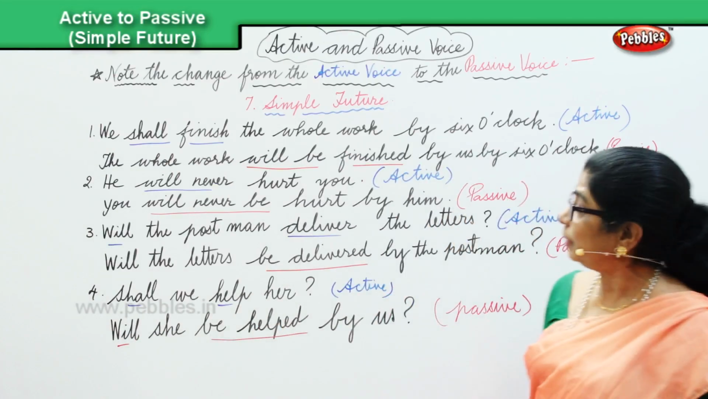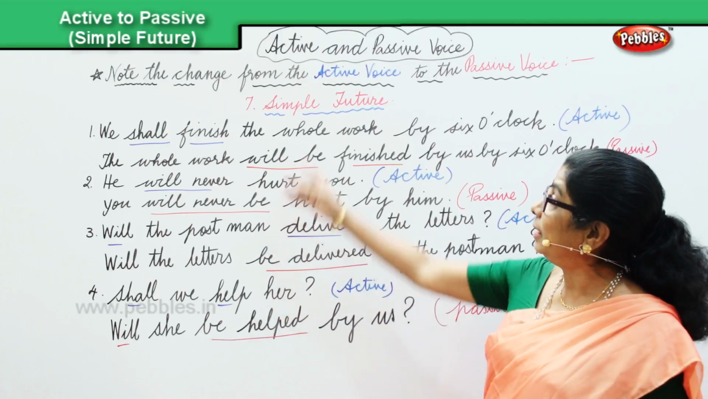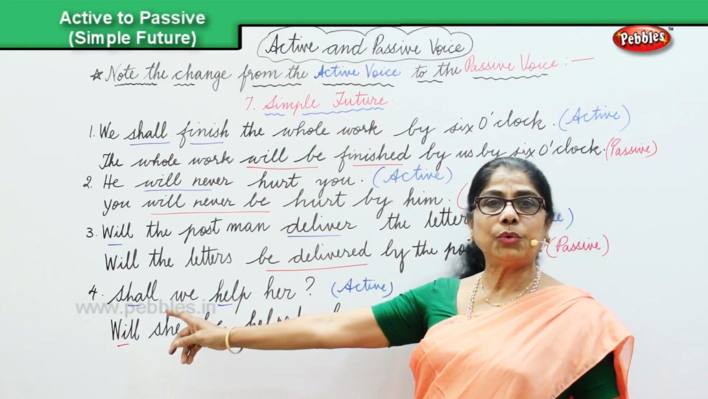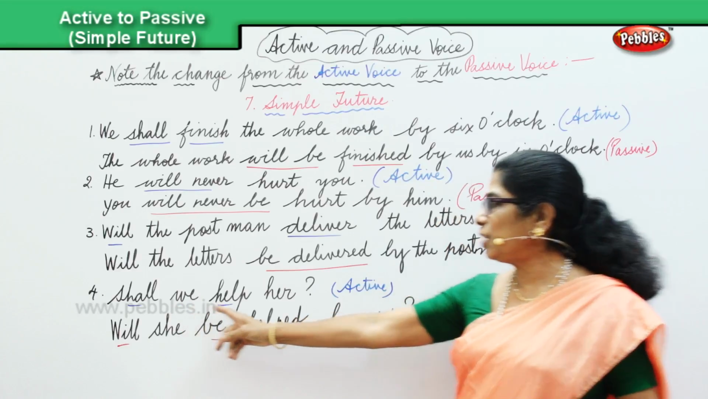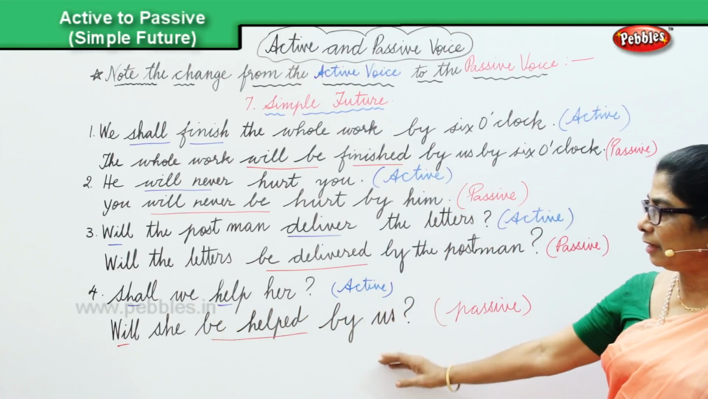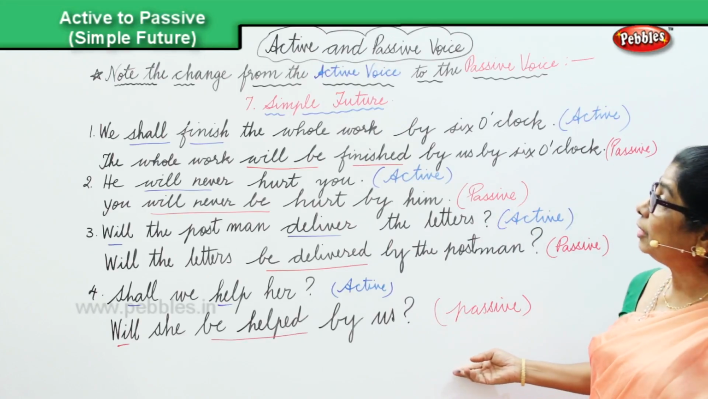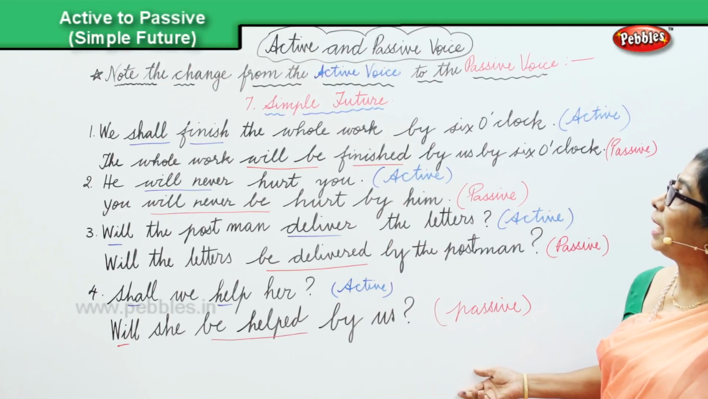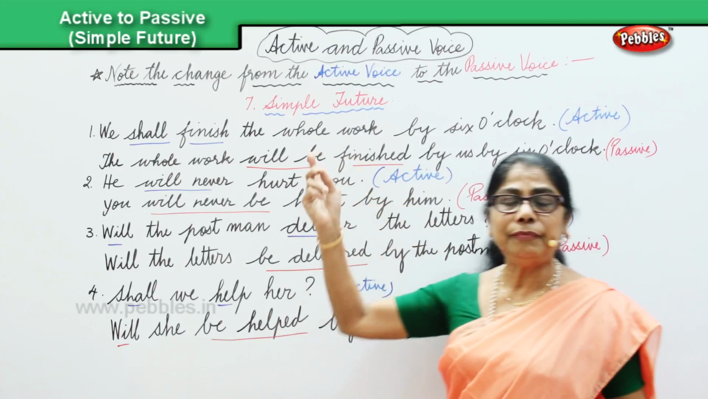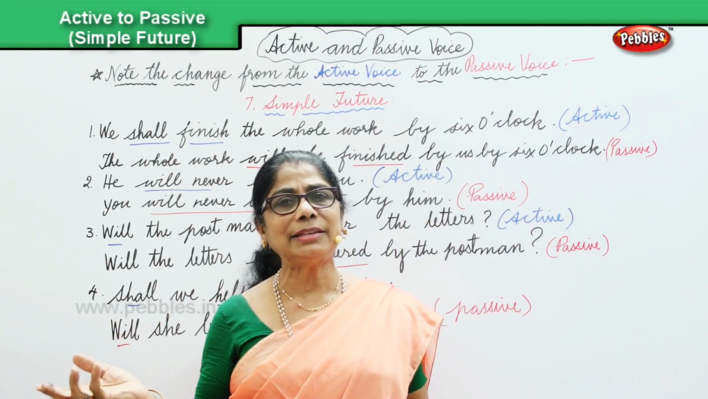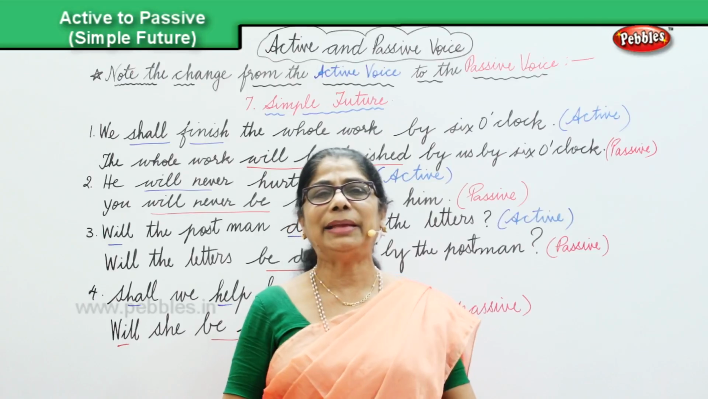That's the passive. And finally, in the simple future, let's look at the last sentence. Shall we help her? The active. Will she be helped by us? In the passive. So we have learned the active and passive voice in the simple future, changing over the active into the passive voice.